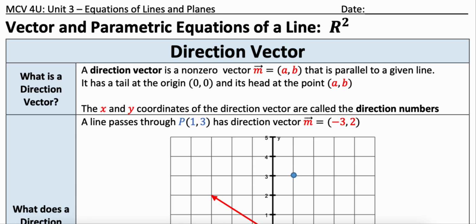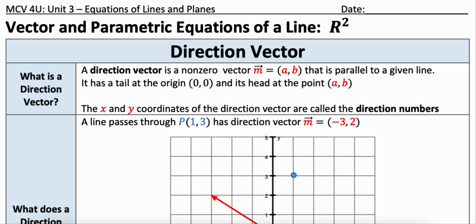Today we're going to take a look at vector and parametric equations of a line in 2 dimensions. So the first thing that we have to think about is a direction vector. So what is a direction vector? A direction vector is a non-zero vector. We use m to represent that direction vector, and you'll see why in just a little bit.